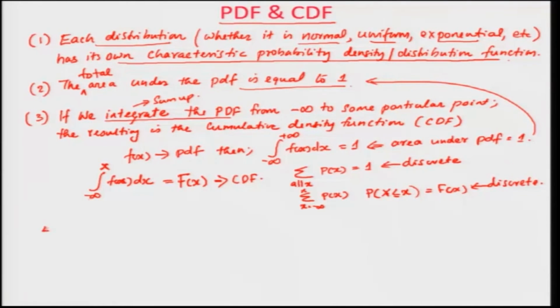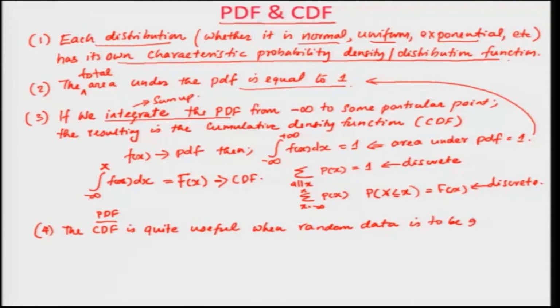The fourth point that you need to understand is that the CDF is quite useful, not just the CDF, the PDF also. The PDF and CDF are quite useful when random data is to be generated from the same distribution.